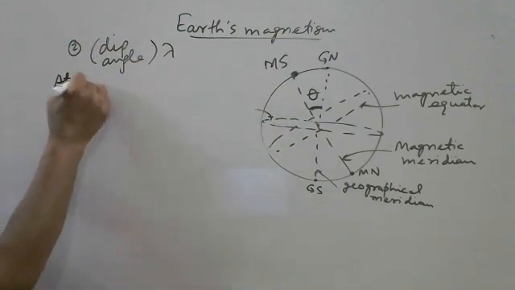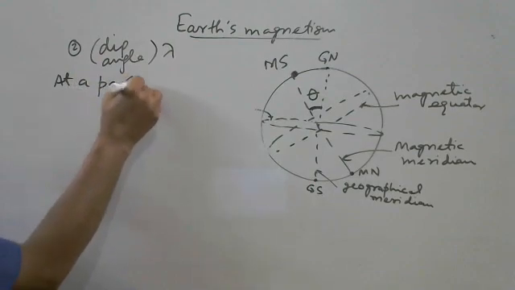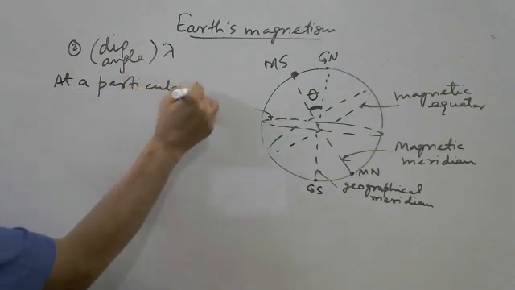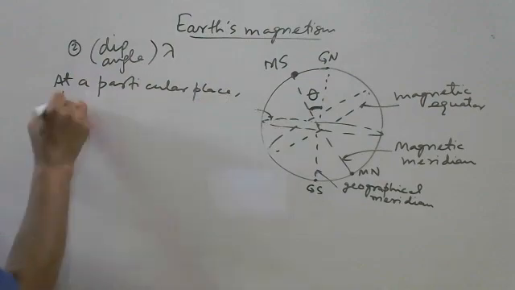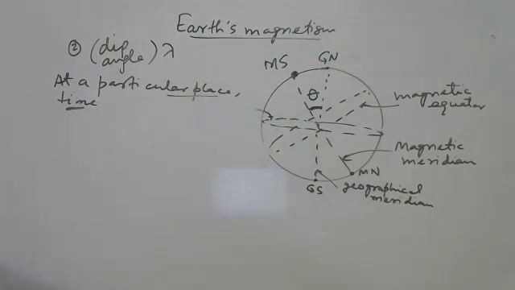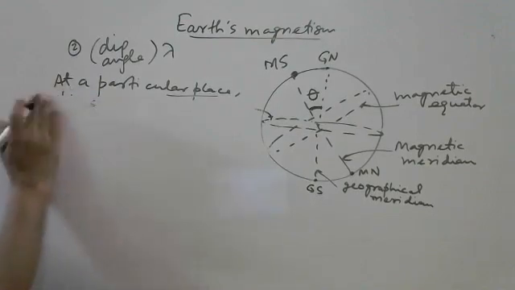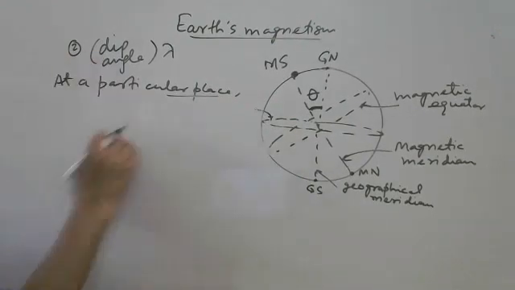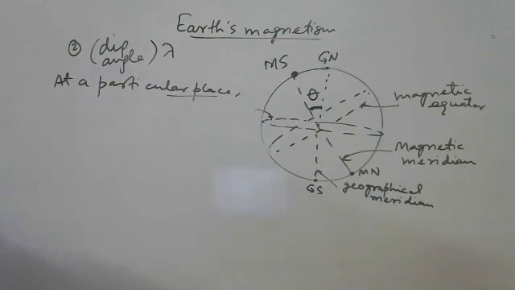So here at a particular place and time, although time is negligible, you can ignore it, because time variation is very small, although it varies.